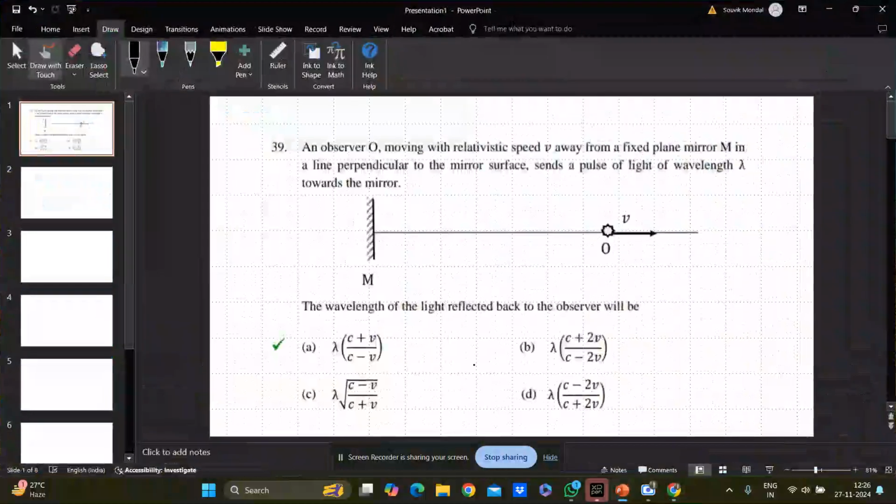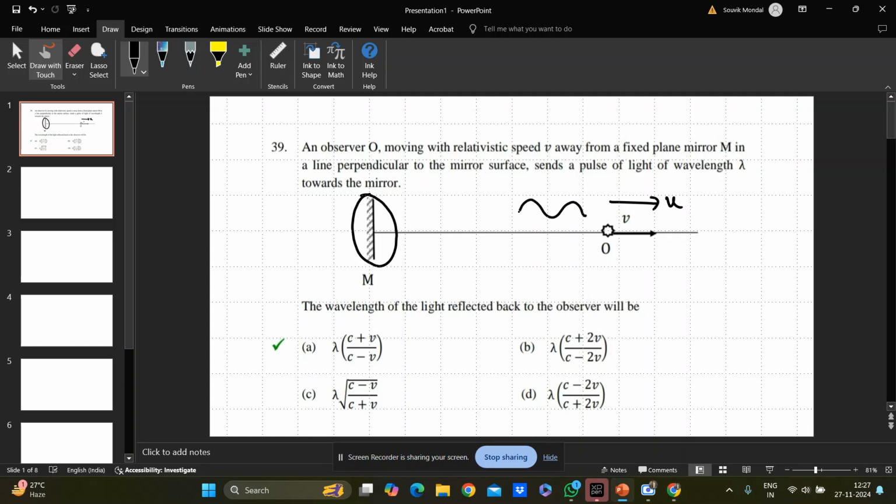Okay, so today I am going to discuss another PYQ from TIFR 2022. The problem states like this: an observer O moving with a relativistic speed v away from a fixed plane mirror M. So here is a plane mirror M, and the observer O moving with velocity v, moving away from it. So here is the mirror, and the observer is moving in this direction with v, and sends a pulse of light of wavelength lambda towards the mirror.